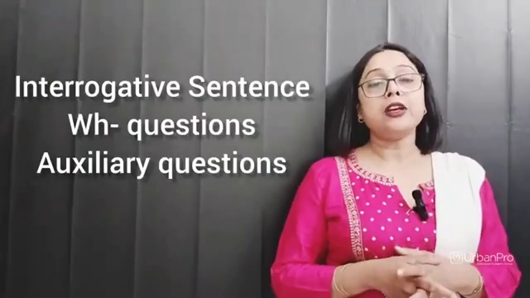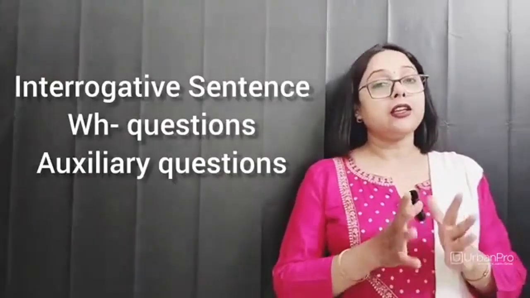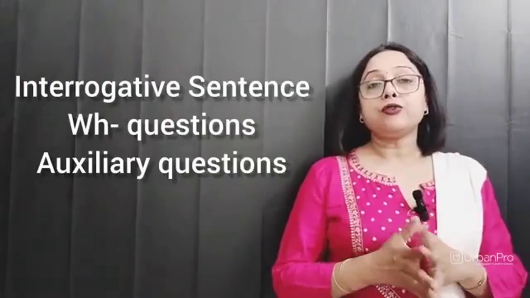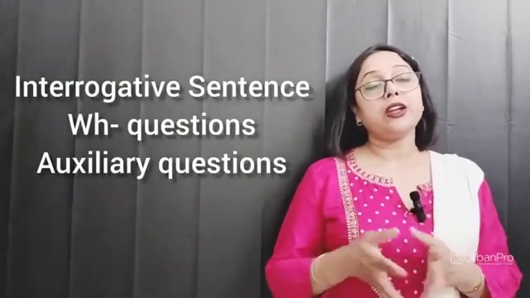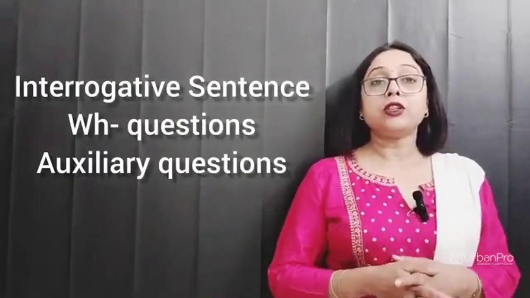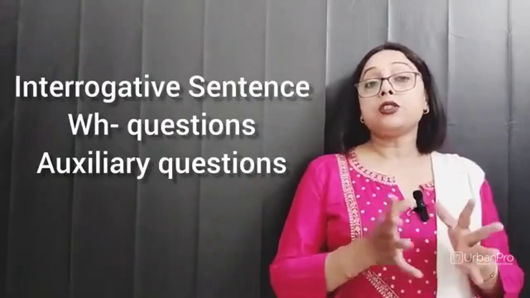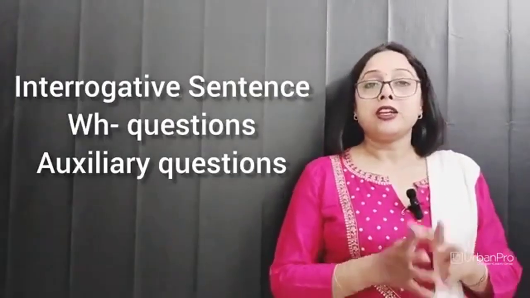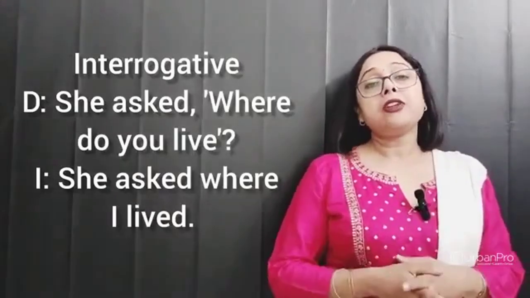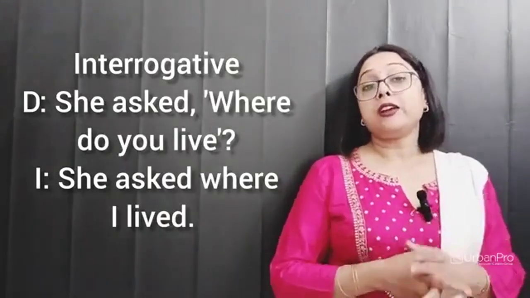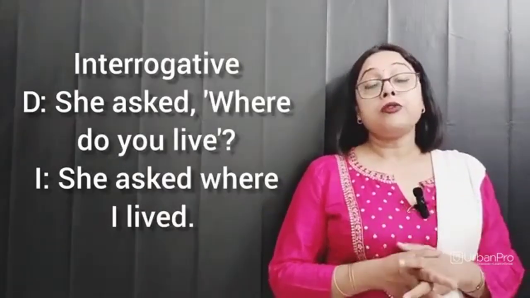Next we have interrogative sentence. Interrogative sentences are of two types, so two different types of sentences we can convert from direct to indirect form. One is WH word sentence and one is auxiliary word interrogative sentence. So let's discuss first of all WH word question. If we have WH word question in the direct sentence, then what we have to do?